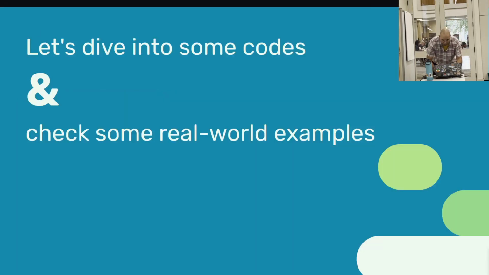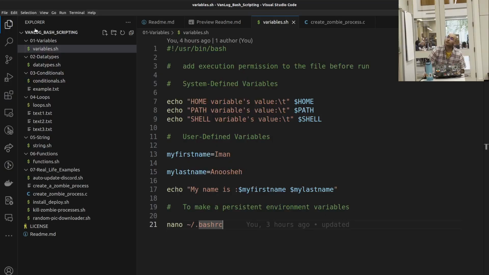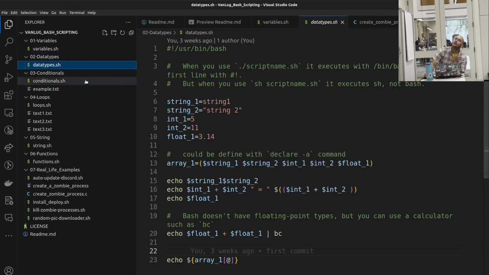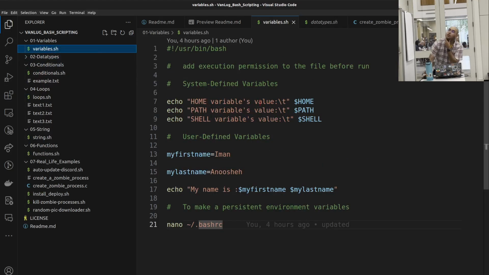All right. Let's go through the second one, data types. Oh, actually, just to finish that up, I said I'm going to talk about permissions. When you create a file, just a random file, it doesn't have execution permission, so you cannot execute it right away. You need to give the execution permission so it can be run.